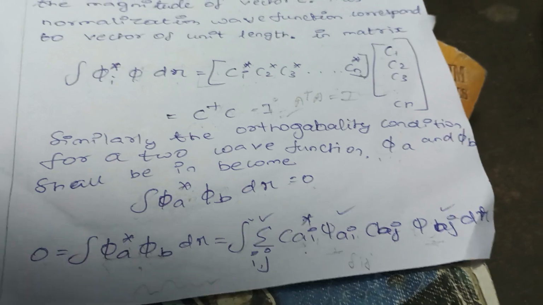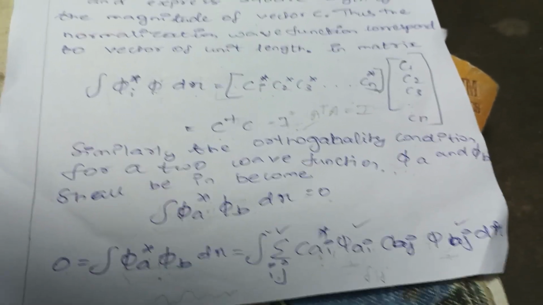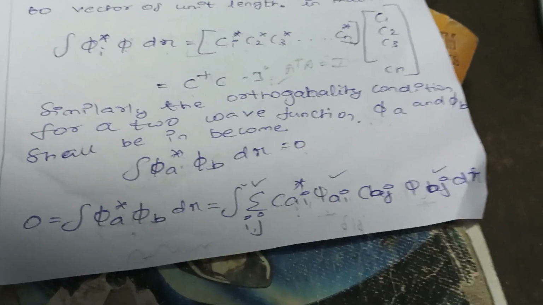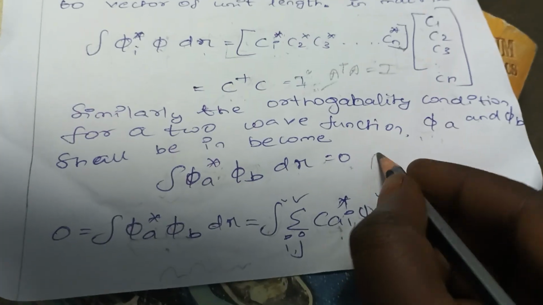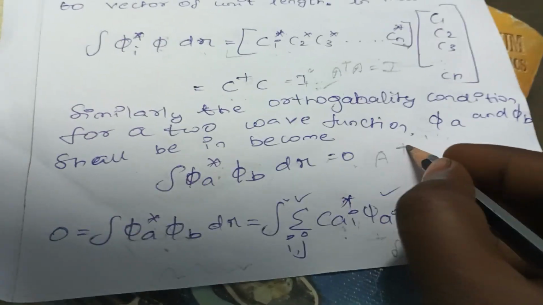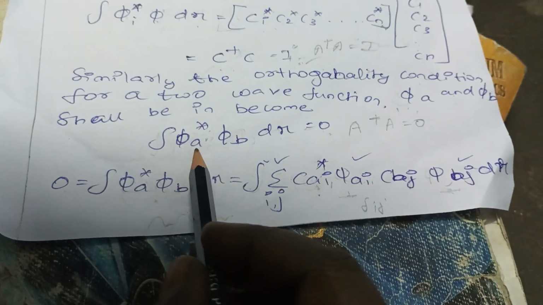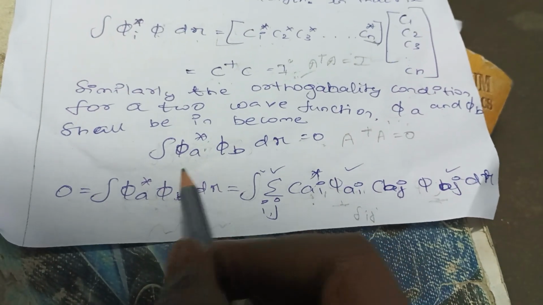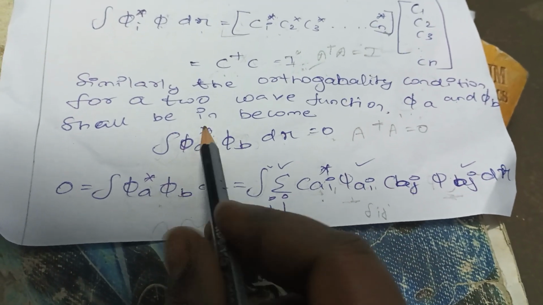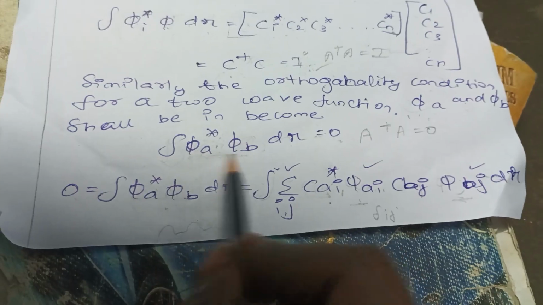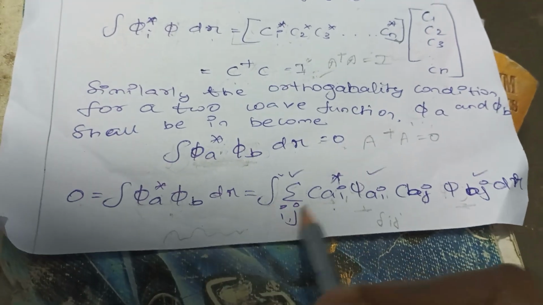Why is it 0? Because for orthogonality the equation will become 0. We already know the orthogonality condition is a prime a equal to 0. So we already know the equation psi a star psi b, and we are able to substitute this value.